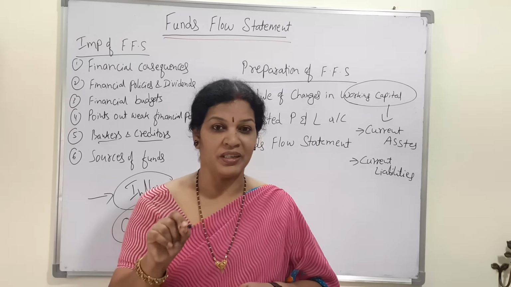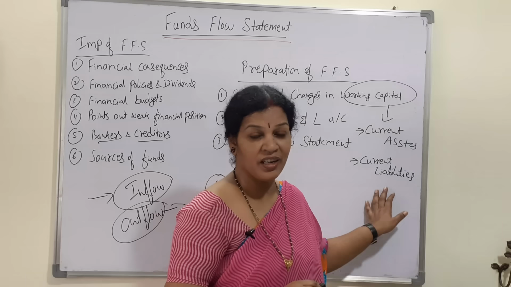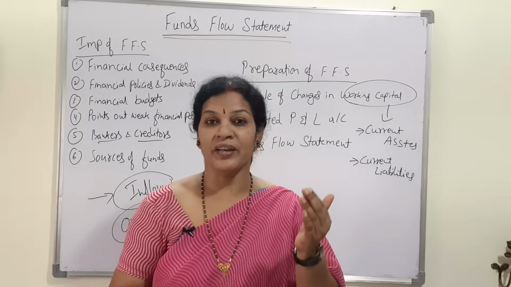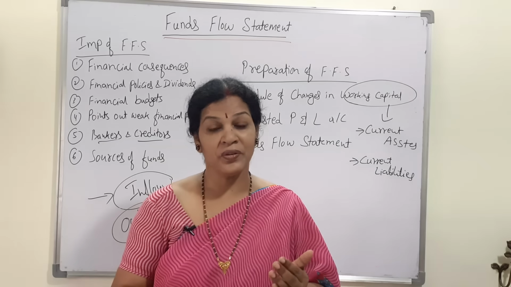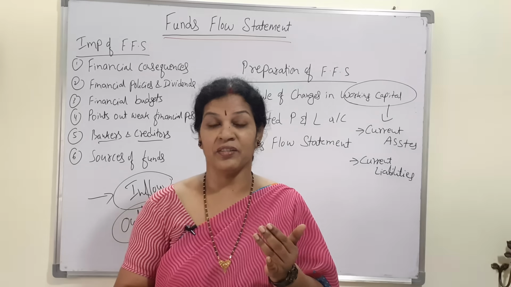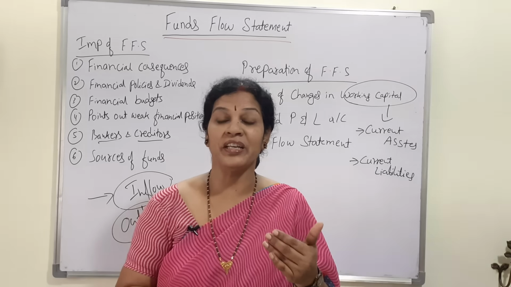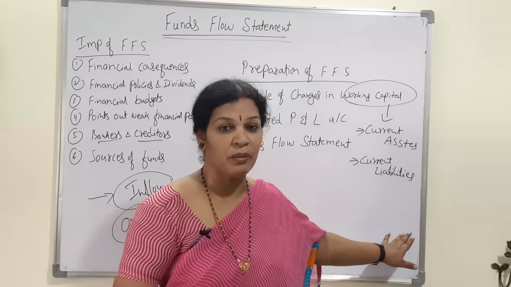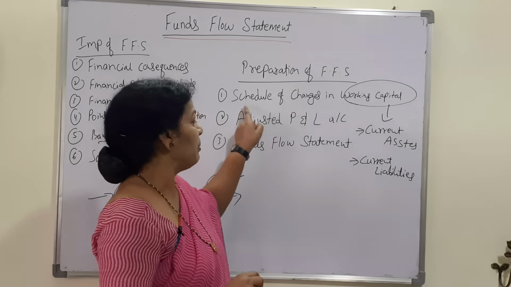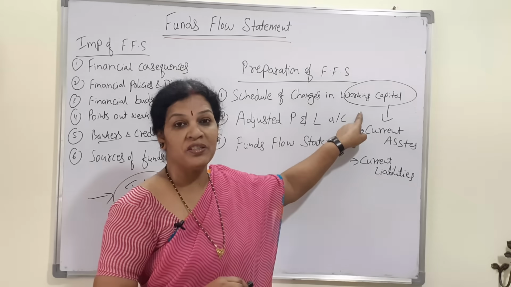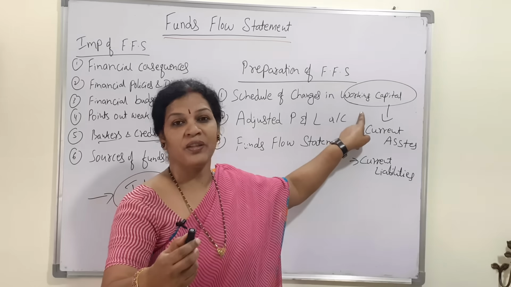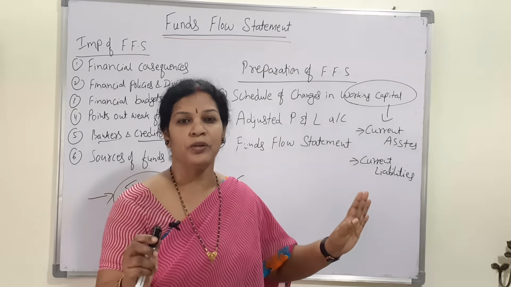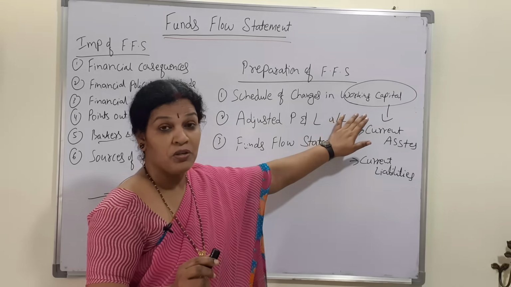So current assets we'll take, and also current liabilities. Current liabilities means generally we'll take bills payable and creditors, bank overdraft, short term loan taken. All these things we call as current liabilities. Based on current assets and current liabilities, we'll be preparing this schedule of changes in working capital. In further classes we'll go slowly through each and every problem. You will not have any difficulty to understand.